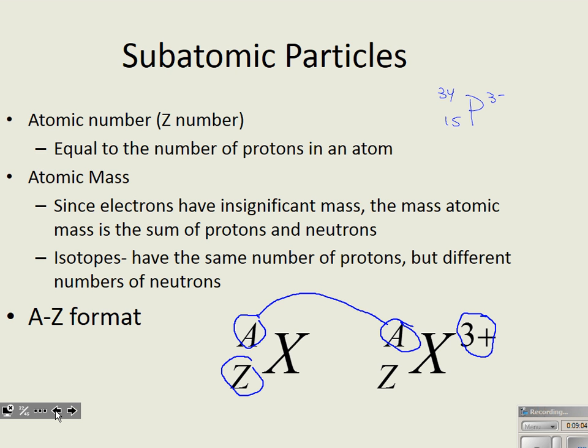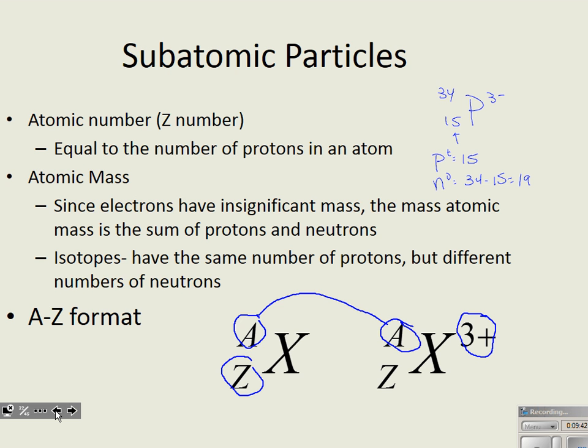If we had this A Z format here, they're telling us that phosphorus has 15 protons, and the number of neutrons is 34 minus 15. Remember, that number might not be the same number that's on the periodic table because there are isotopes of different elements. So if we subtract there, 34 minus 15, I shouldn't have to do that in the calculator, 19 neutrons.